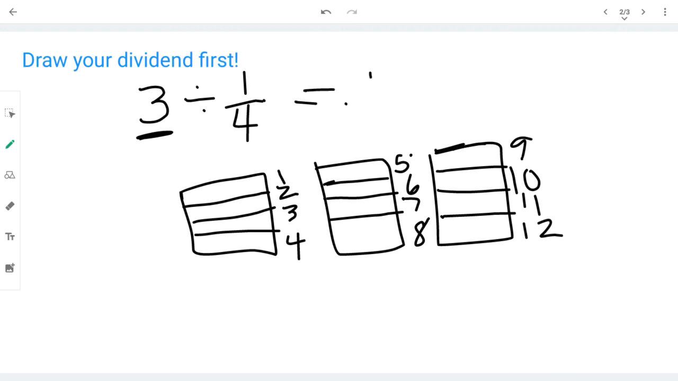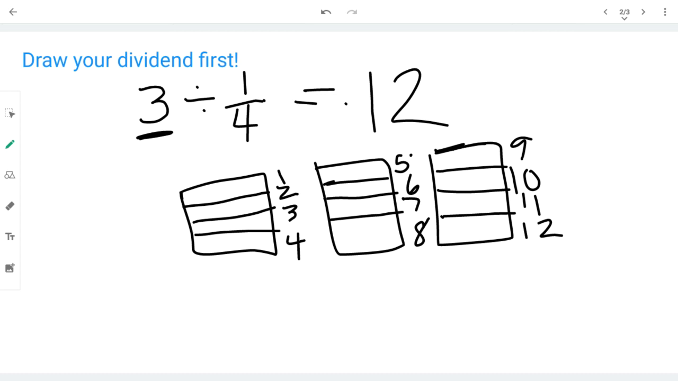The answer is 12. So I know some of you are going, how did we get to a bigger number if we divided? Remember, multiplication and division do not always make things smaller or bigger. They go in both directions because they're inverse operations. It all depends on what you're dividing by.